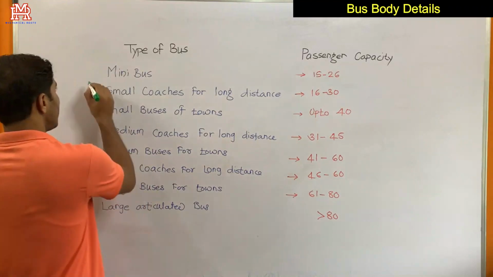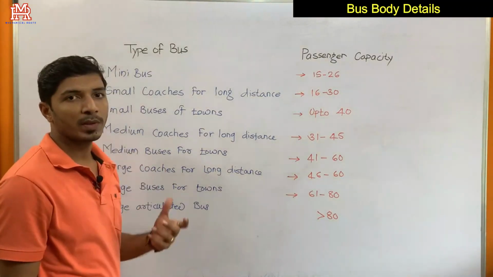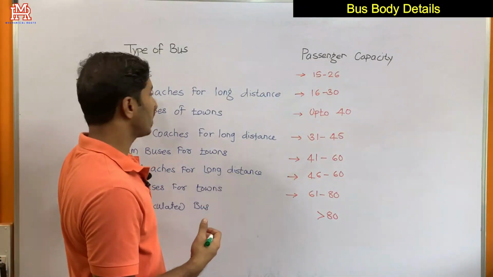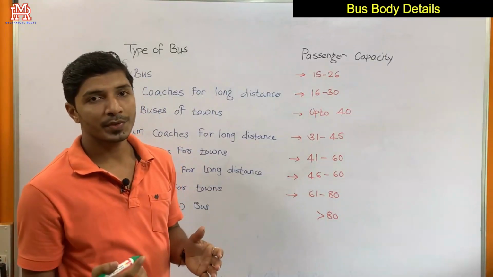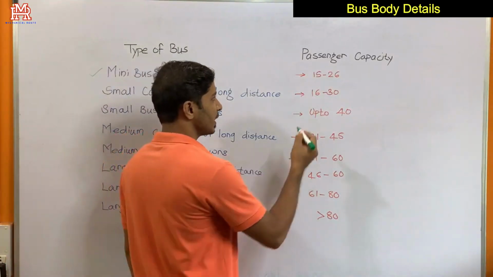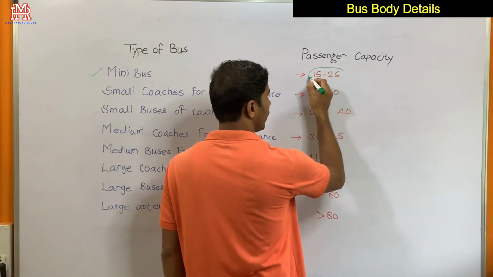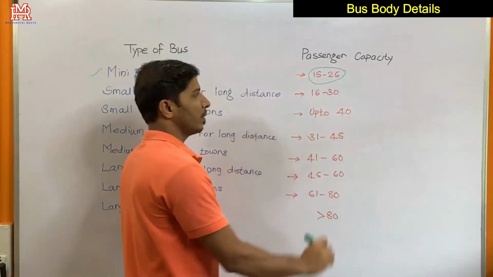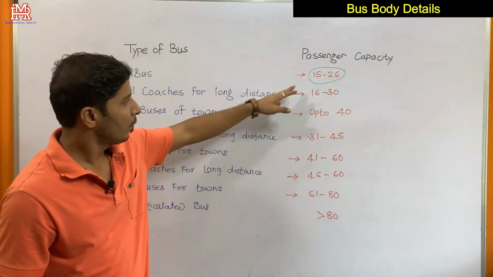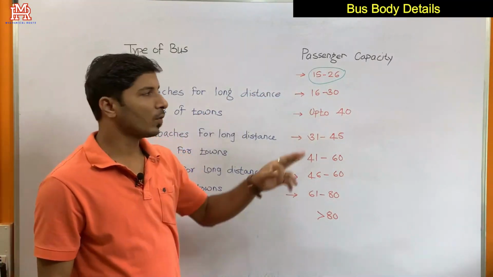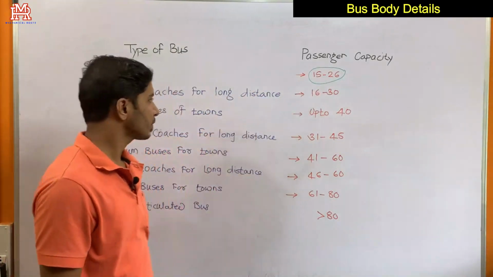So the first is the minibus. This is a small bus which is designed to run for short or medium distances, and the passenger capacity varies from 15 to 26. Means the bus may be designed for 15 passengers, or it may be designed for 26 passengers.